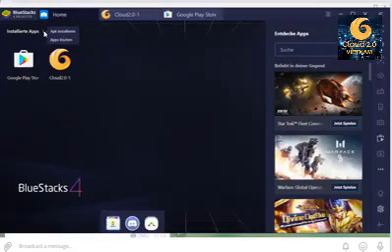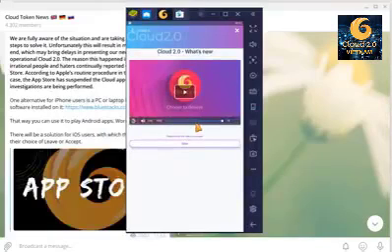You click on those three dots right here, and then it will tell you to install the APK file, and then you just choose the APK file and install your app, right? Well, and then you just launch the app, and you do the login, right?